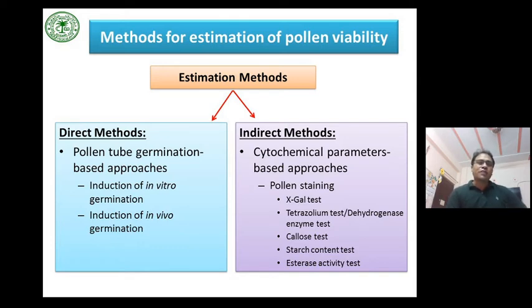Direct methods are pollen tube germination based approaches, whereas indirect methods are based on cytological parameters. In the direct methods, an in vitro germination test is performed and an in vivo germination test is performed, whereas in the indirect methods, pollen staining methods are the major ones.